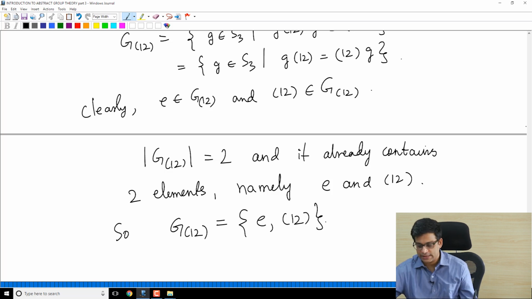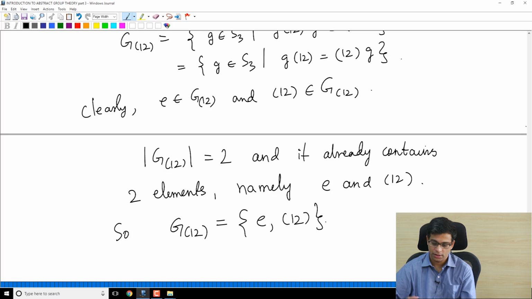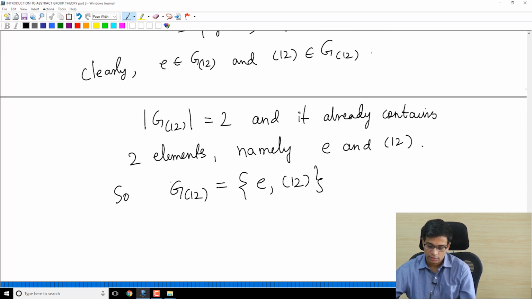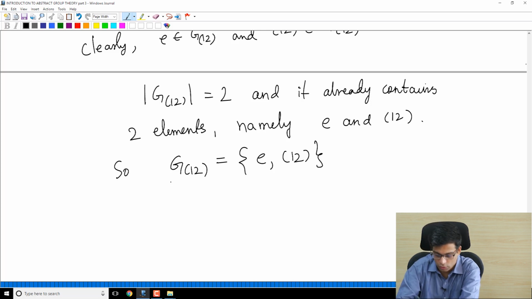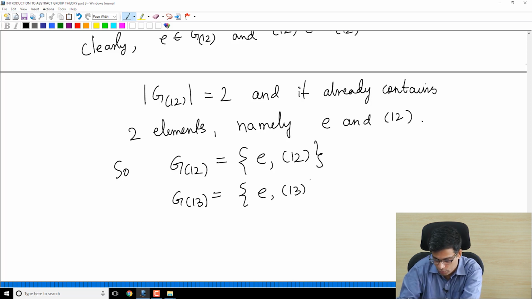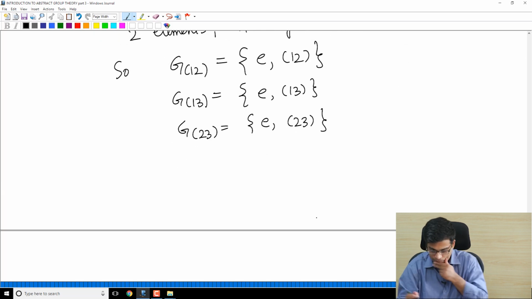The counting formula tells us that we don't need to check for other elements, because the stabilizer must contain exactly 2 elements and it contains these 2 elements. So no need to make further checks. This is the stabilizer of (1 2). Similarly, what is the stabilizer of (1 3)? It also must be of size 2 and contain E and (1 3). Similarly, the stabilizer of (2 3) must contain the identity and (2 3) and must be of size 2. So this is the stabilizer.